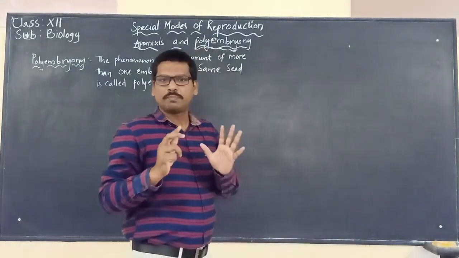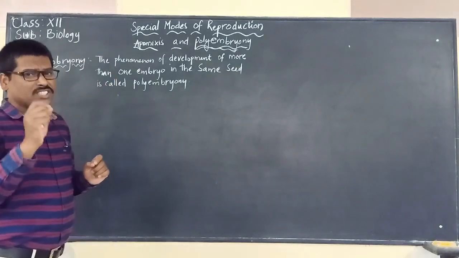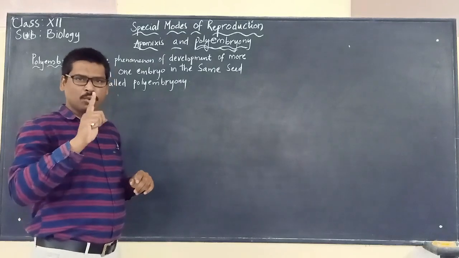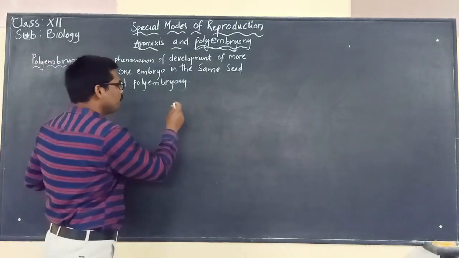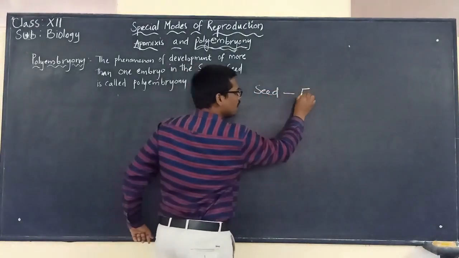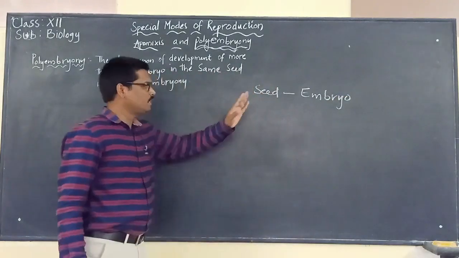Generally, in angiospermic plants, each seed contains only one embryo. So we should remember that each seed will consist of only one embryo. This is the fact.